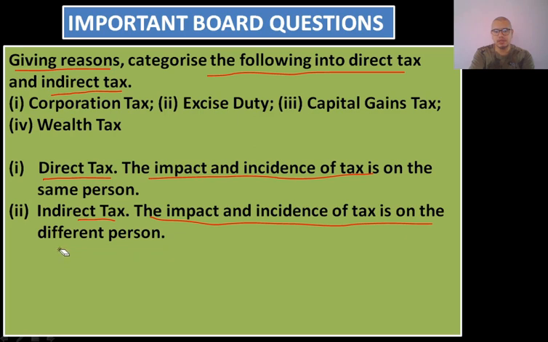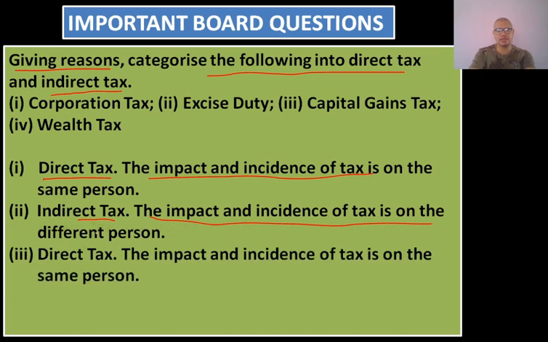If the impact and incidence is on the same person, then it is direct tax, and if the impact and incidence is on different persons, then it is indirect tax. So here excise duty is indirect tax because the impact and incidence are on different persons.